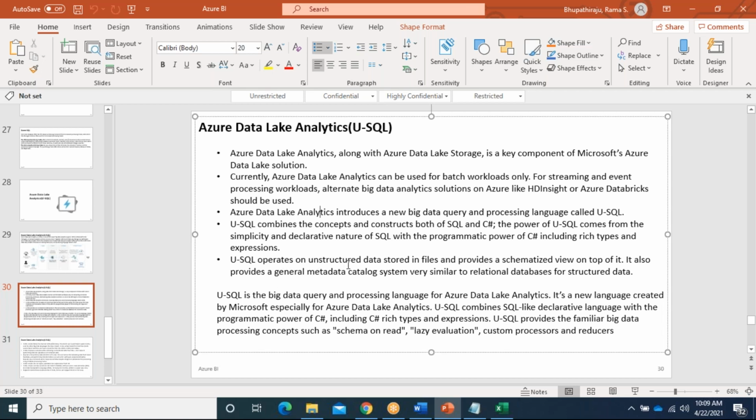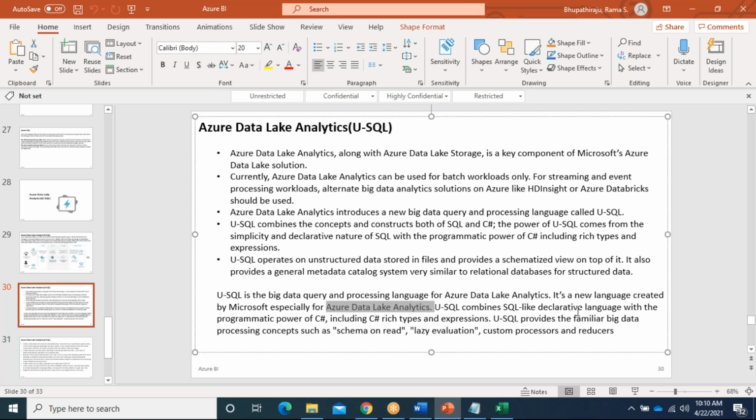U-SQL operates on unstructured data stored in files and provides a schematized view on top of it. It also provides a general metadata catalog system, very similar to relational databases, for structured data. U-SQL is a big data query and processing language for Azure Data Lake Analytics. It's a new language created by Microsoft especially for Azure Data Lake Analytics. They used the logic behind SQL and C#, combined them, and created U-SQL for Data Lake Analytics.